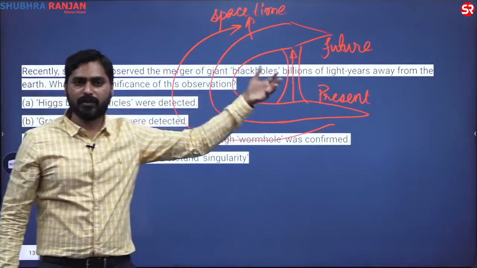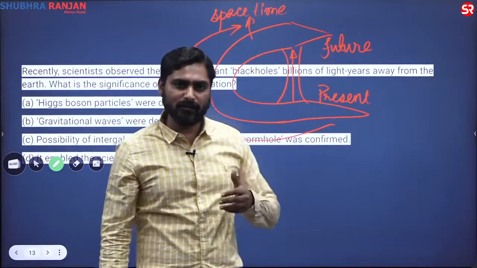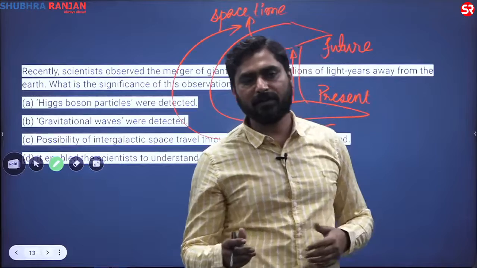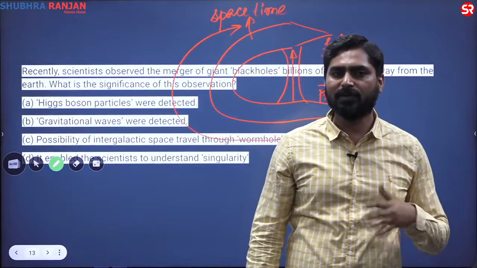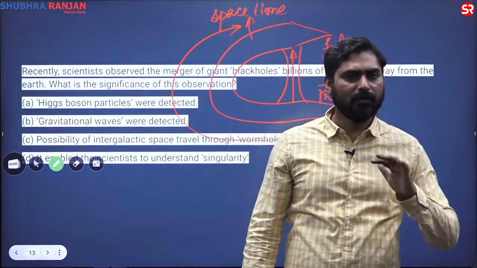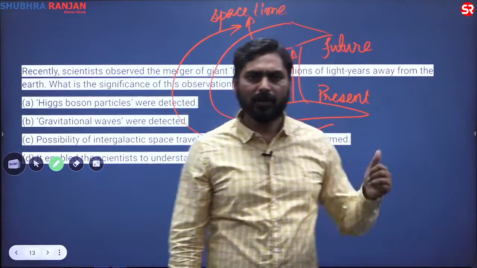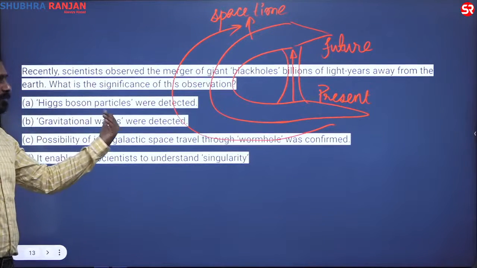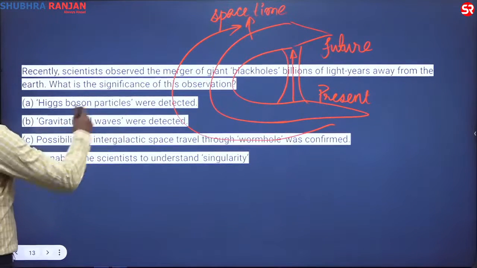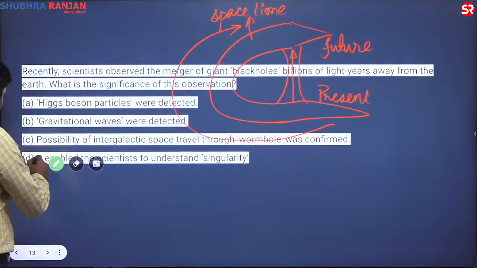So you are actually doing time travel. So this was a concept which was given in general theory of relativity only. This concept was used in some of the Hollywood movies and some of the serials also. So these are some of the terms related to this black hole only. But the answer for this question is that gravitational waves were detected because of the collision. So let us move to the next question.